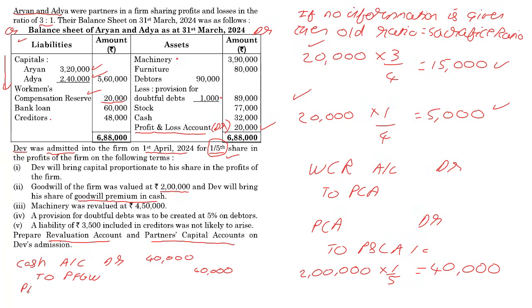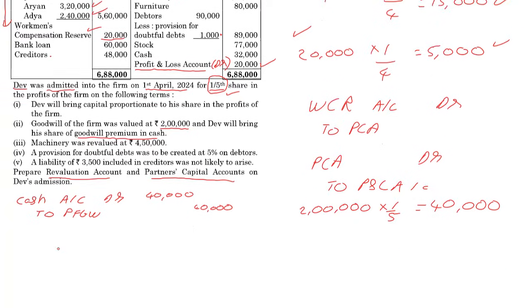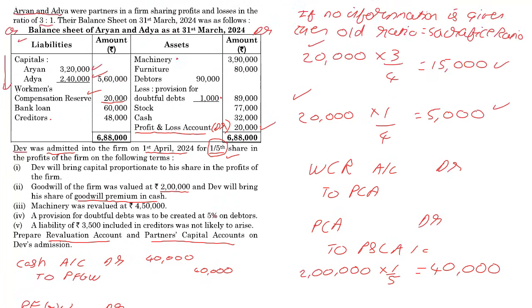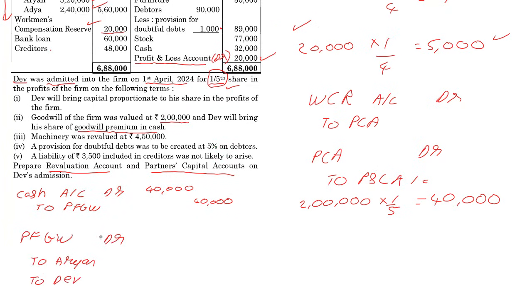So it would have been premium for goodwill debit to Aryan standing. And if 20,000 is becoming 15 and 5, 40,000 will become 30 and 10. So 40,000 is split up among them, 30,000 and 10,000.